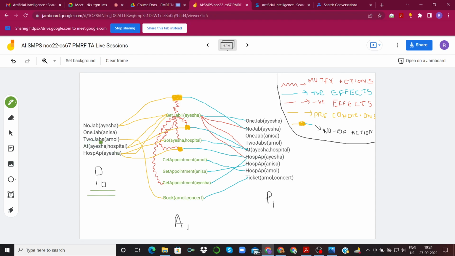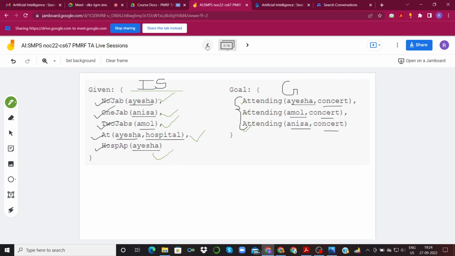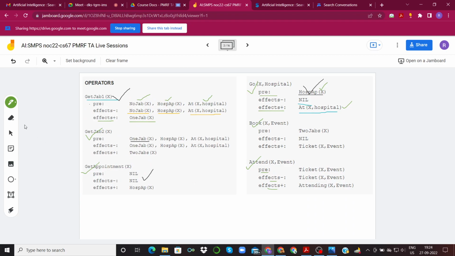So if you recall, we are given that Amol has two jabs of vaccine. If you revisit the set of operators that we had, let me first erase all this so that it doesn't cause any confusion. The two operators that are applicable in this case are get appointment and book event.